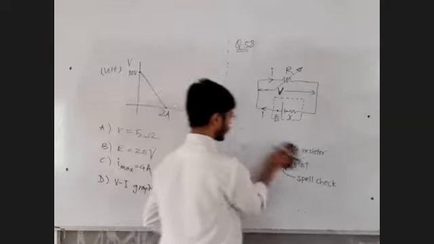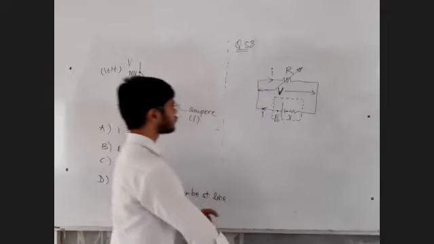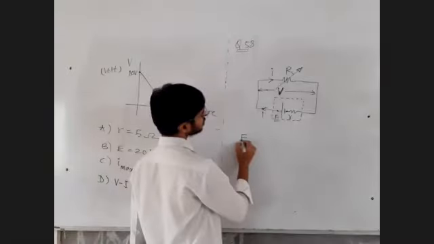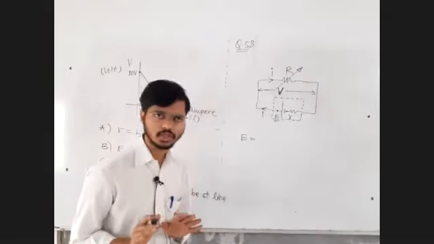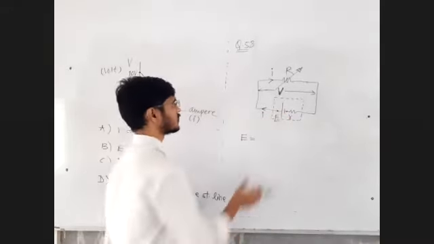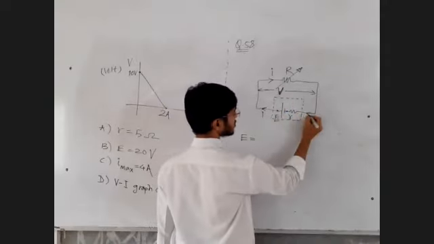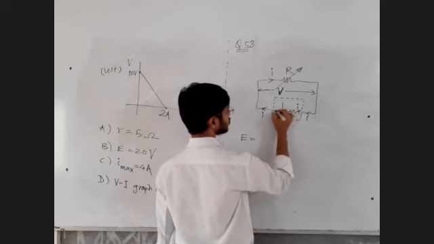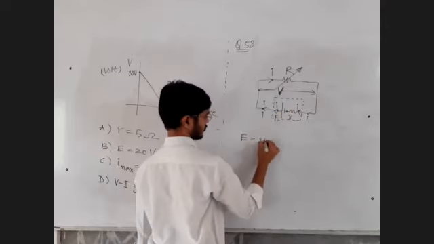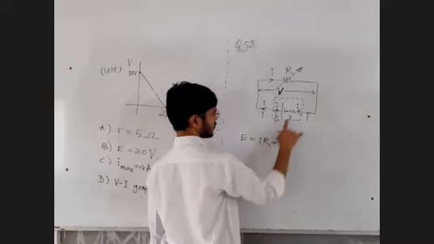Fine. Let us try to solve this question. See, first of all, can I write this EMF E is equal to, now you can use Kirchhoff's voltage law, or you can directly write energy balance or the EMF balance. This EMF will be utilized by this external resistance and by the internal resistance. This E will be equal to IR. E, I am writing directly, E equal to I into capital R plus I into small r.